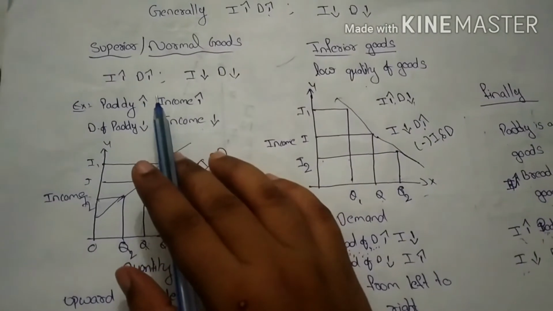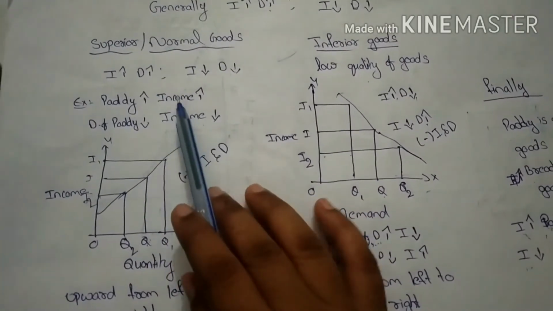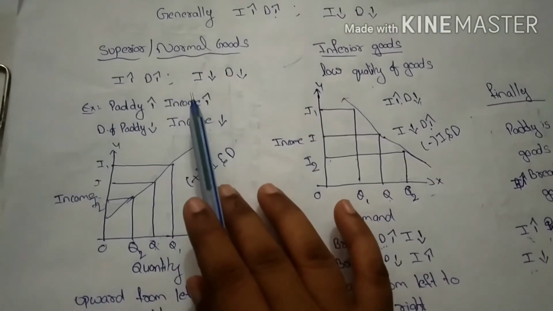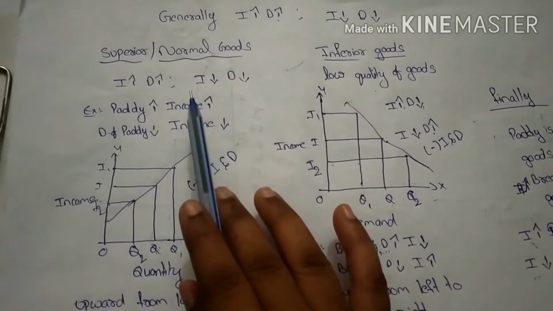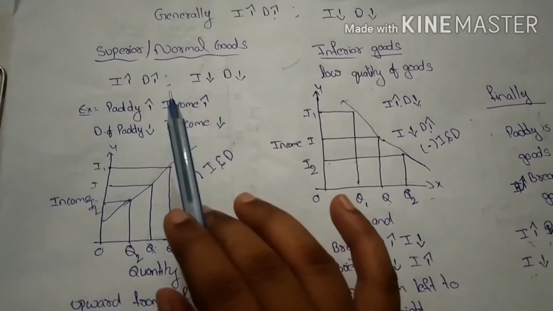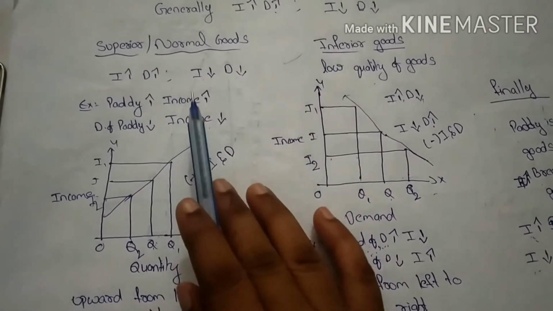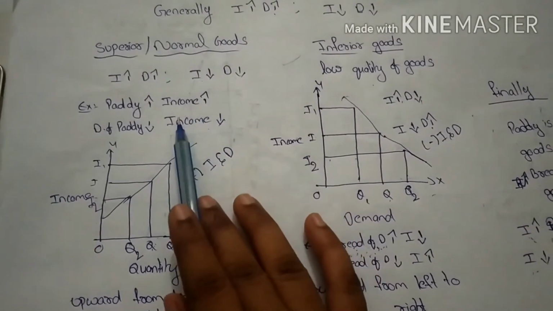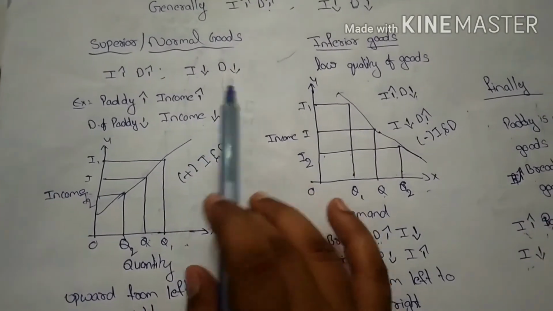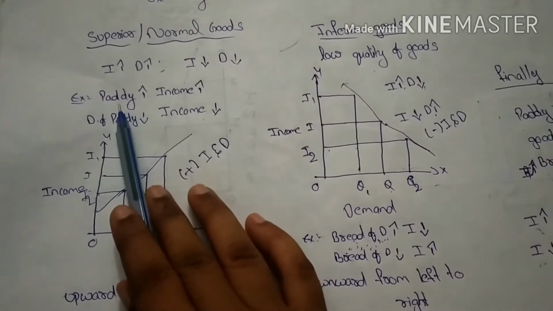Here, superior goods means qualitative goods. So, when the consumer income increases, he automatically goes for qualitative goods, because here he is able to spend the money and purchase the commodity. So, he goes for qualitative products, right? For example, here I take paddy as a superior good and quality good.